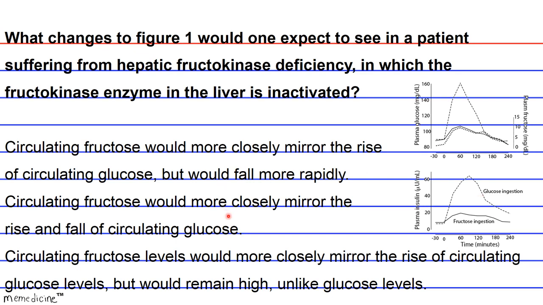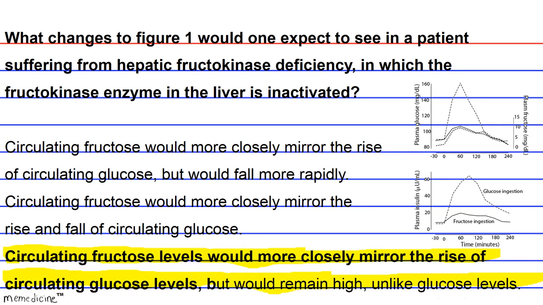So overall, the answer is that circulating fructose would more closely mirror the rise of circulating glucose, but it would remain high, because it's just going to continue circulating. All right? Okay.